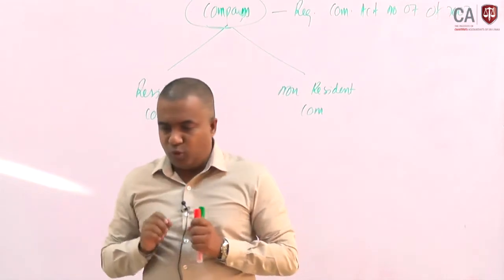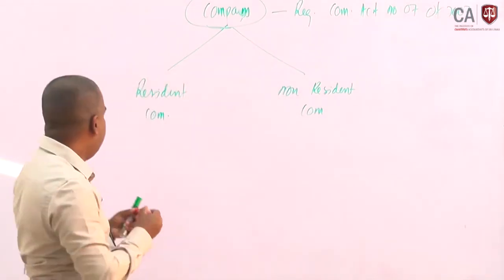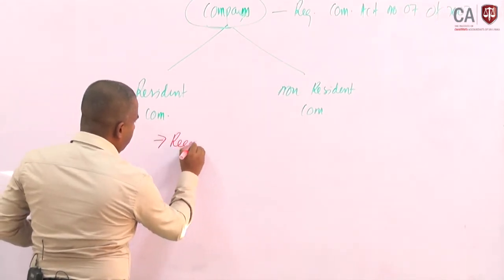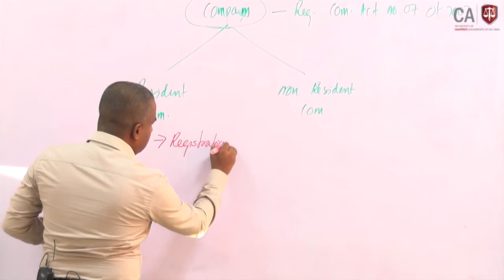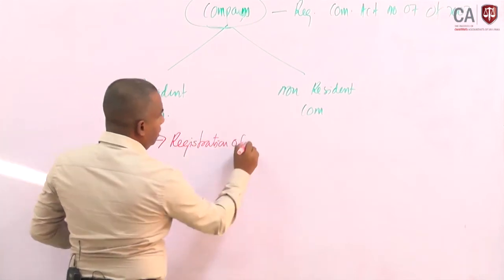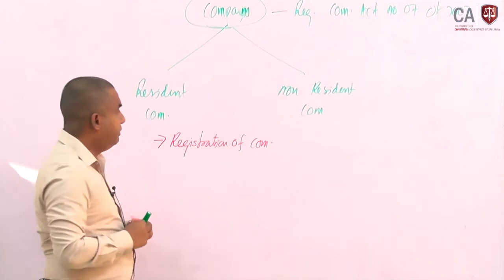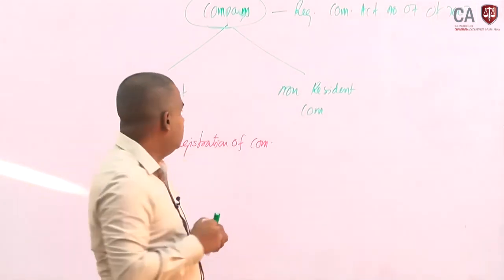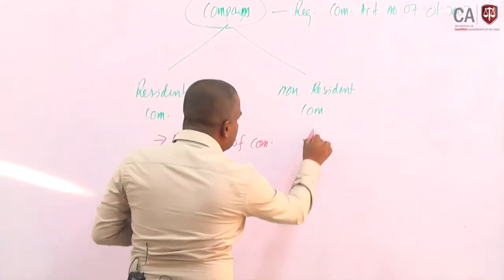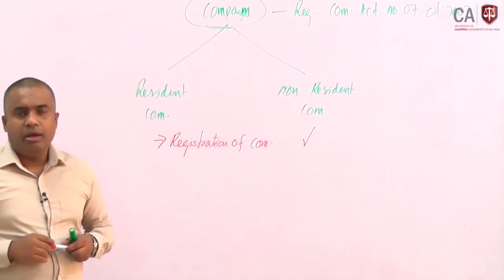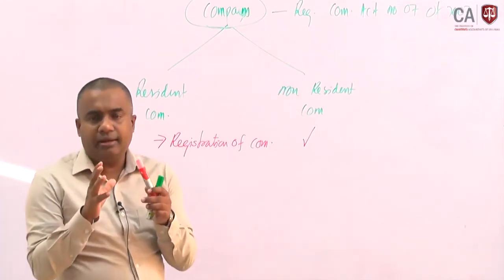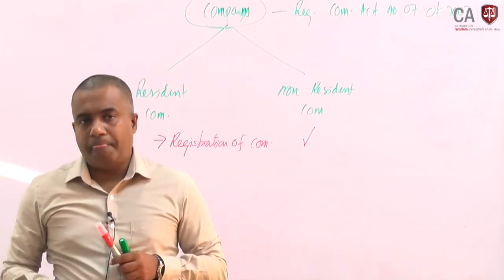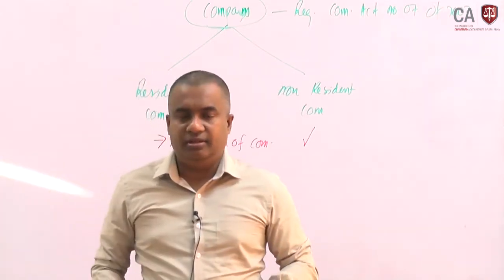One is the registration of the company. If the company is registered in Sri Lanka, then this particular condition is satisfied. But there is no restriction; the same company can also register outside Sri Lanka, and then there would be two different registrations.